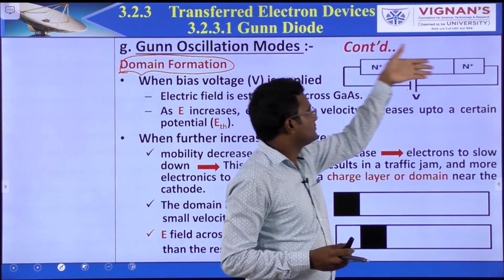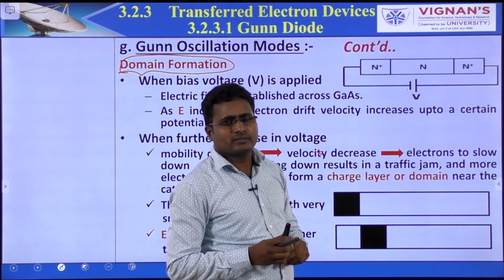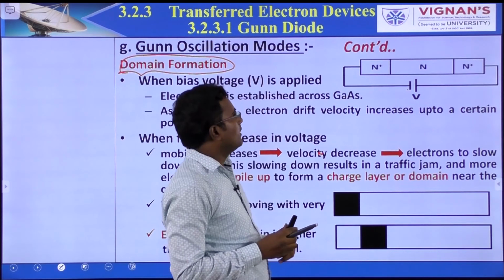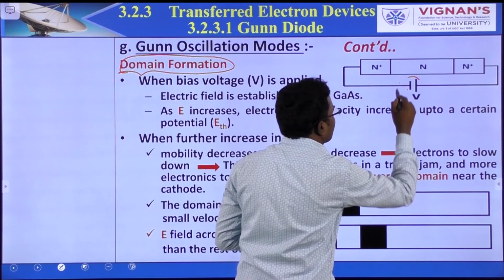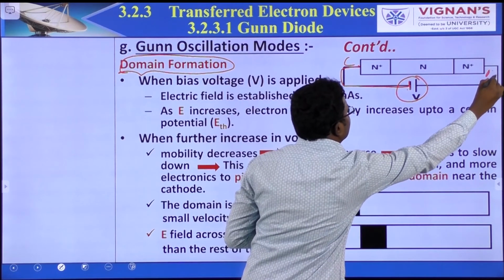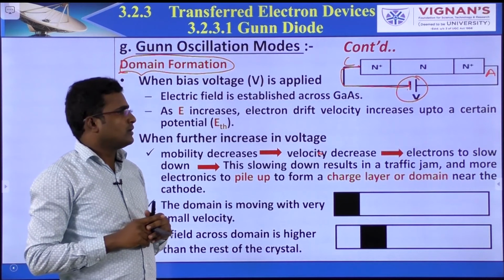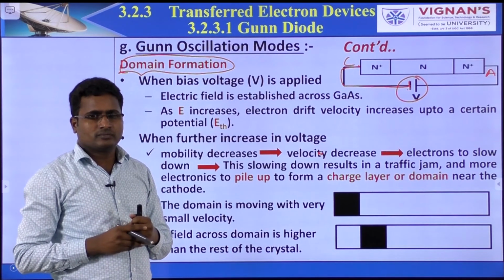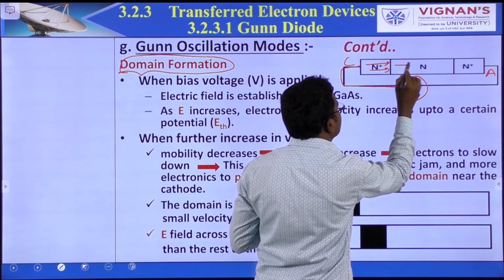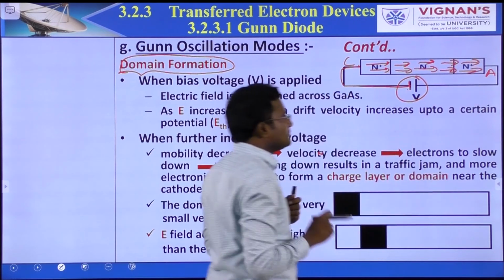We give the supply with the negative terminal here, this is the cathode, and this is the anode. One side is negative, another side is positive. Here negative means all electrons flow in this direction, because the majority carriers are electrons only.